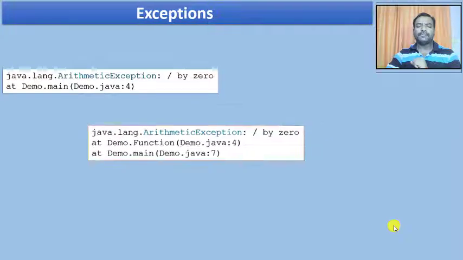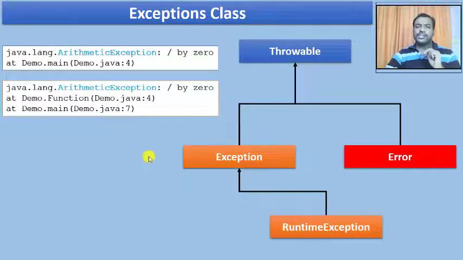Is it fine? Now just look at this exception, the one it generates: it is an arithmetic exception. Now just look at this. I have the topmost class, called Throwable, which has been classified into two separate sectors, Error and Exception, and under Exception I have RuntimeException.